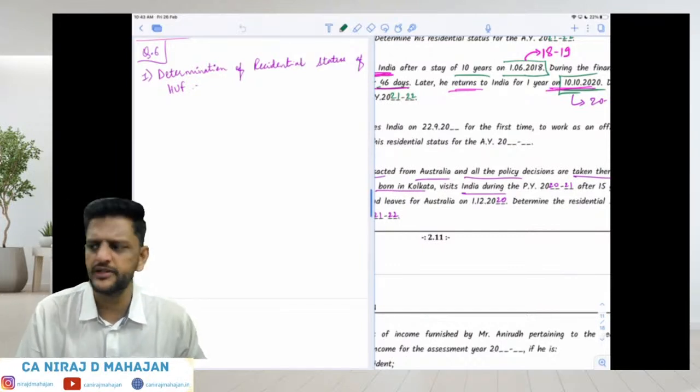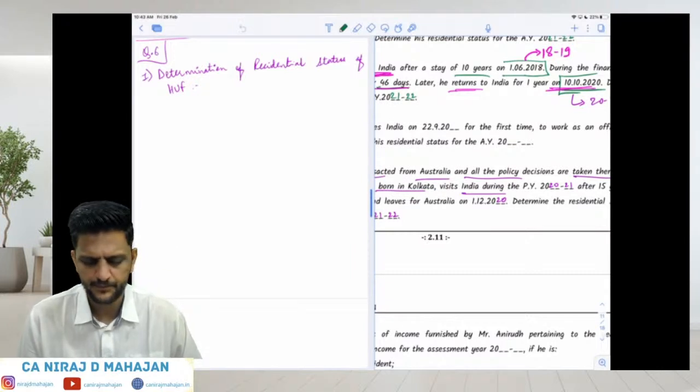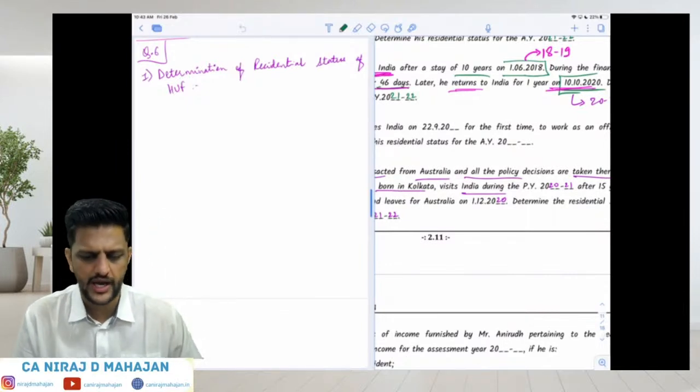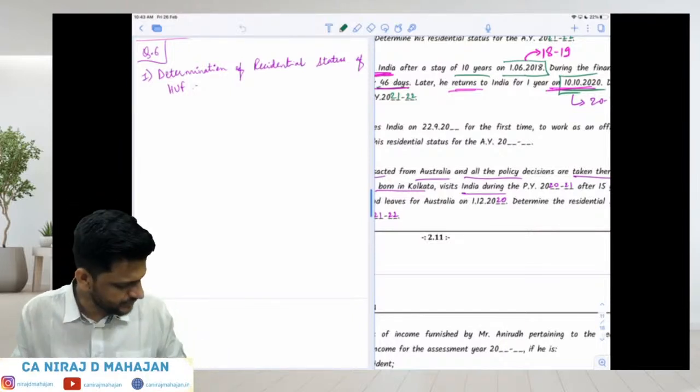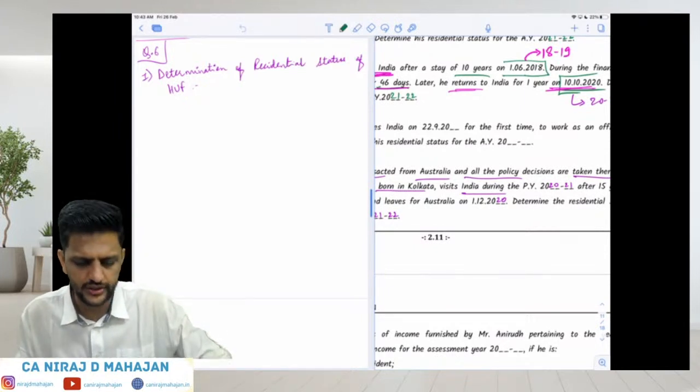Wherever you make mistakes, please star mark the question. All right, tell me, what is HUF then in that case? Because all the policy decisions are taken entirely outside India, it becomes non-resident. Yes or no? Understood?